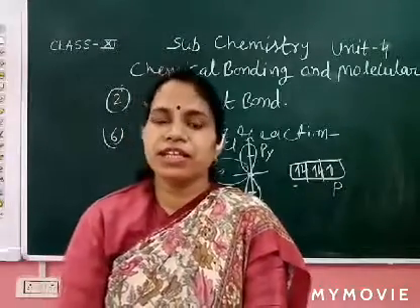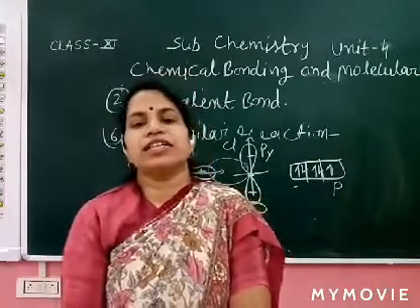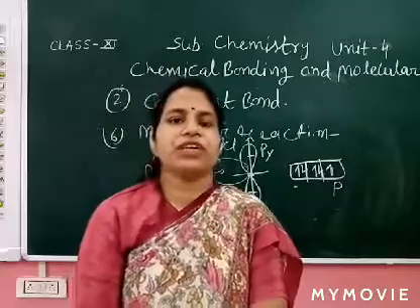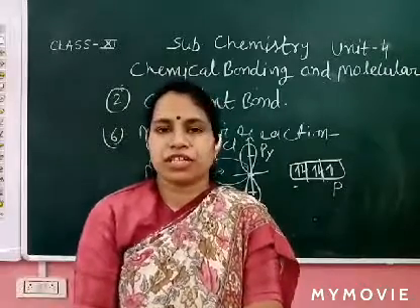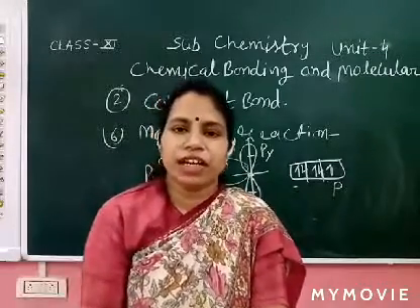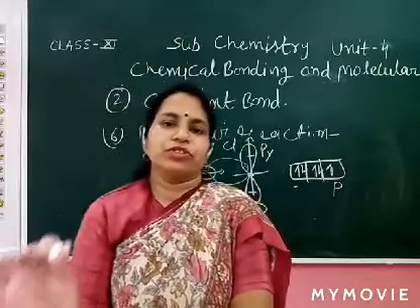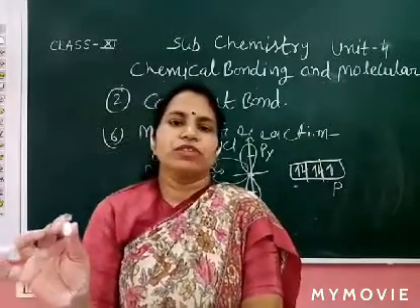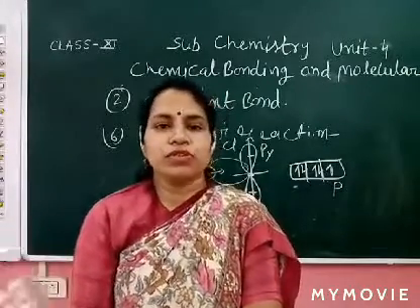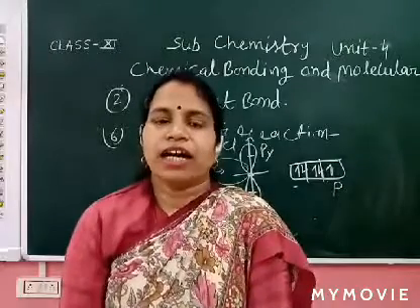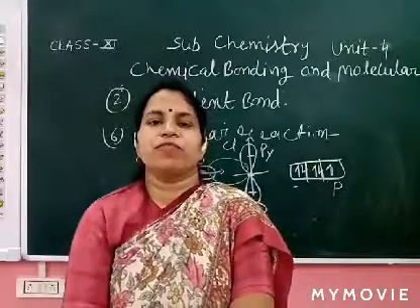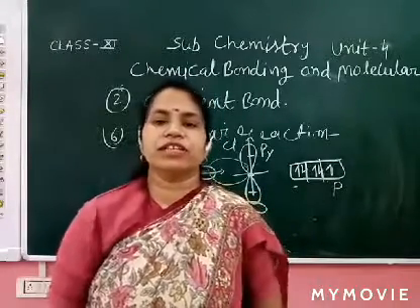The reason is that diamond and silica are present in the solid state in a 3D structure, and they are giant, huge compounds. So their boiling point and melting point are high. Now it's clear to all of you.